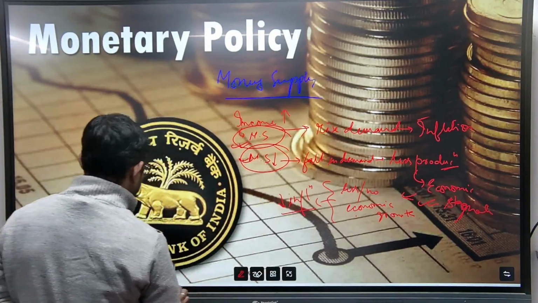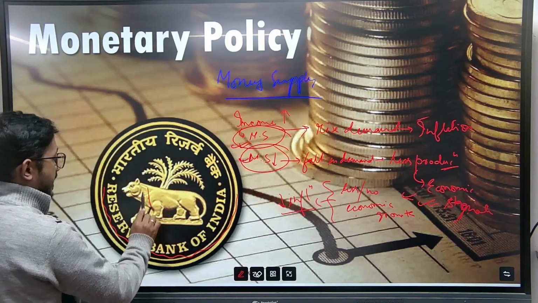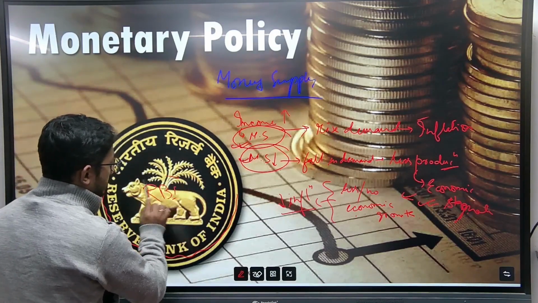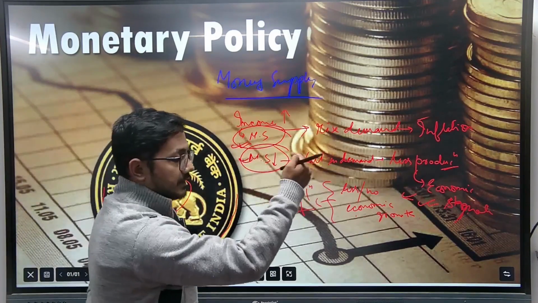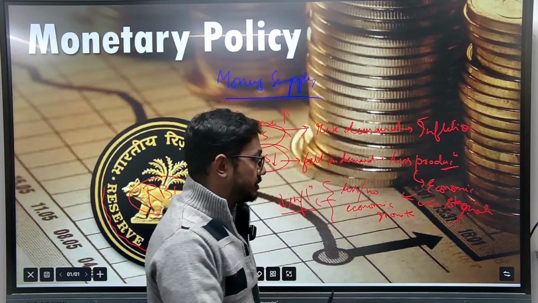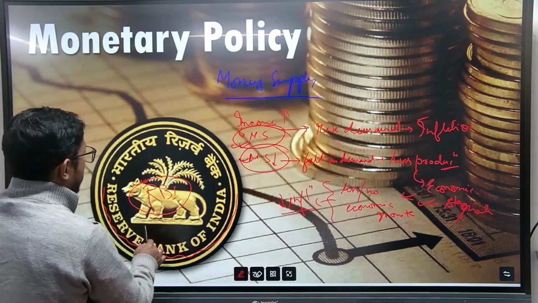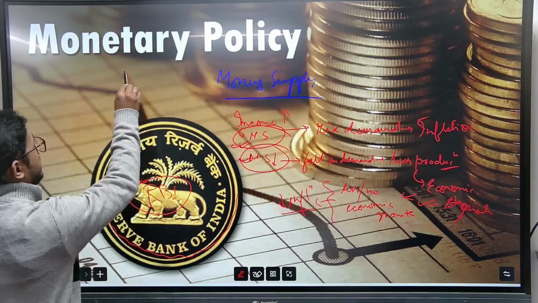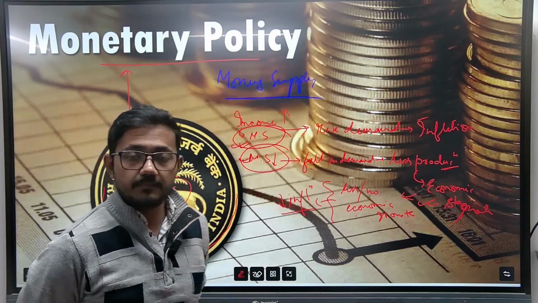It is controlled by the Reserve Bank of India, RBI. To control the money supply, which eventually controls the inflation or ensures economic growth, the RBI prepares a policy, which is known as the monetary policy.